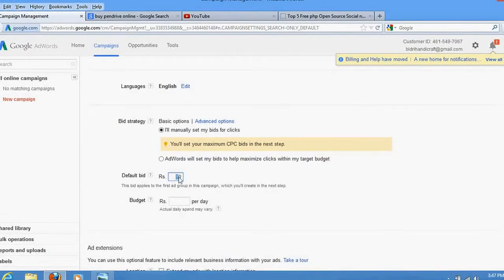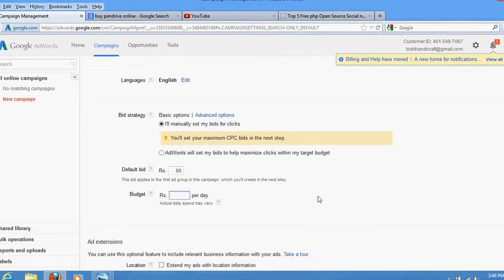Suppose I have selected 50 rupees here. I would also suggest you keep your bid near 50 rupees, because below 50 I think there would be very little advertisement and very little visibility for your ad. So keep it near 50, or 40.